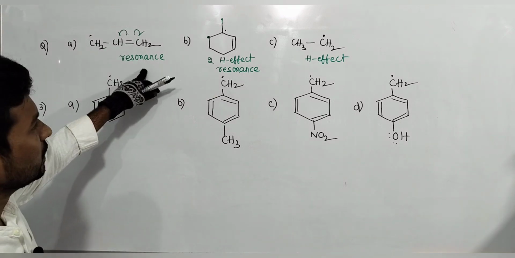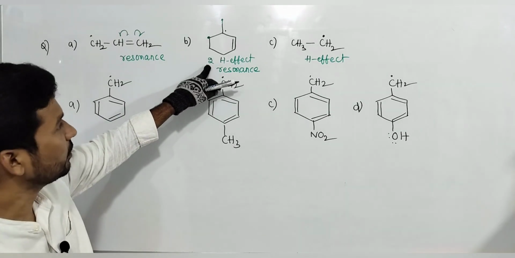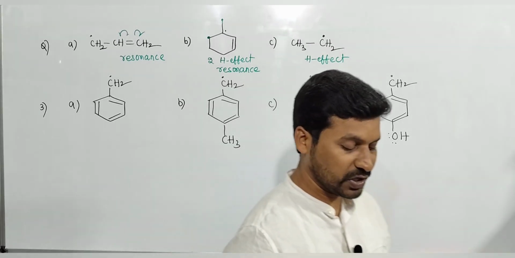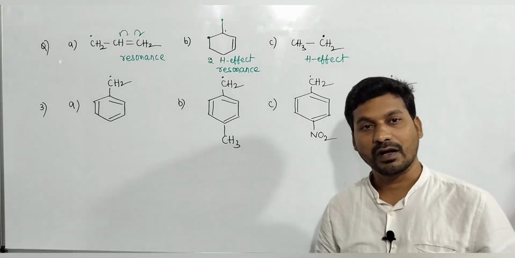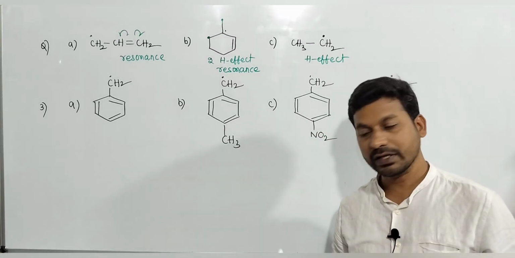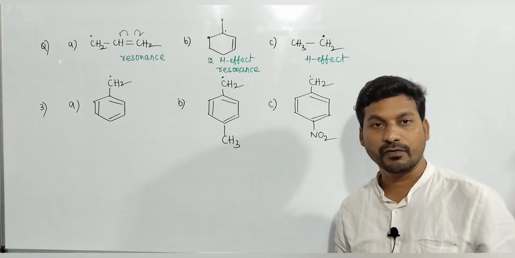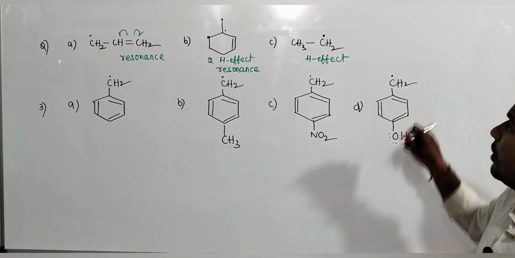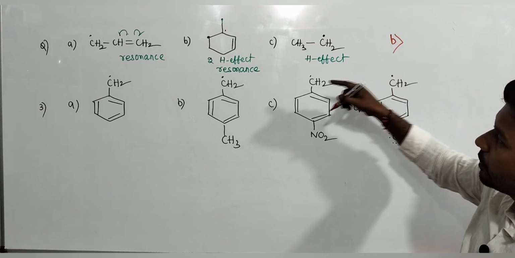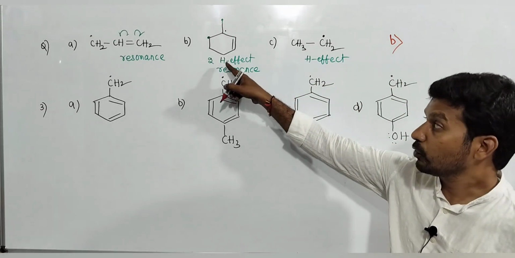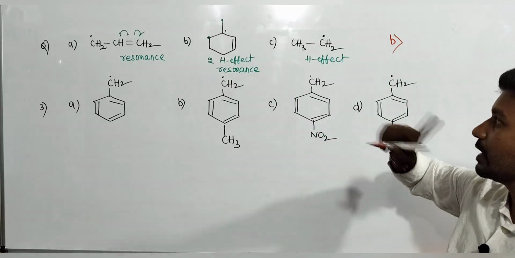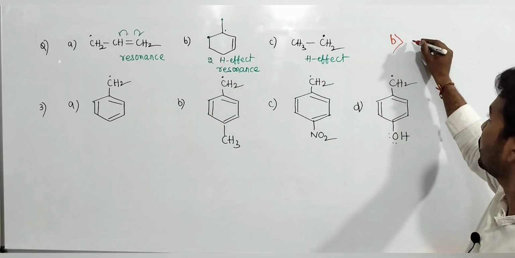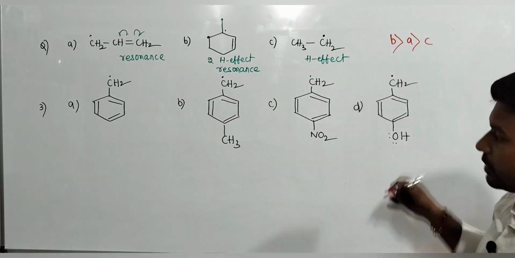So here resonance and hyperconjugation, here only hyperconjugation. So in domination, resonance always dominates over hyperconjugation, and hyperconjugation dominates over inductive effect. That's why, definitely, which one is more stable? B free radical is more stable because of two hyperconjugations and resonance effect. Here only hyperconjugation, here resonance. So A is more stable compared to C.